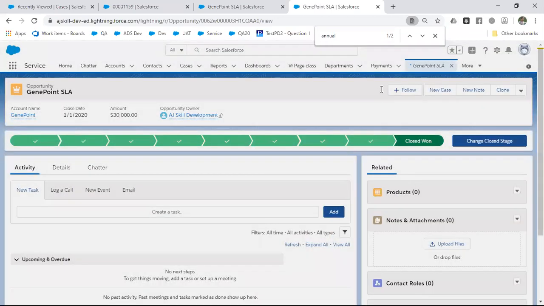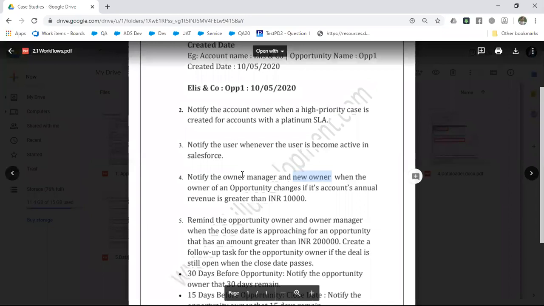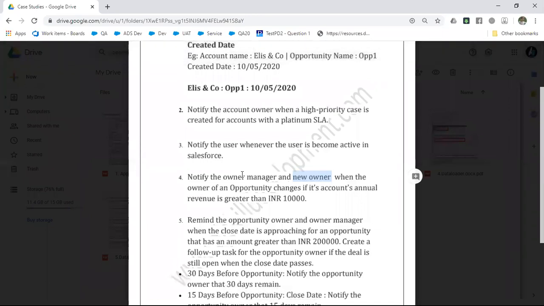And one more thing, you have to notify the manager. Here the manager can be any user. In general, in a company, it is not that every user has one more manager. If you are working in a team, there would be one or two managers, and under a manager there would be 30 or 50 employees. So if you want to select the manager, you can select any user you want, just for this case study alone. Don't get confused by the name manager.